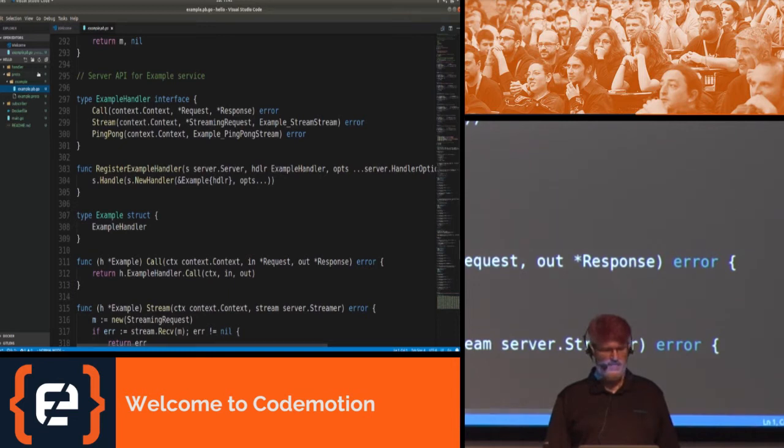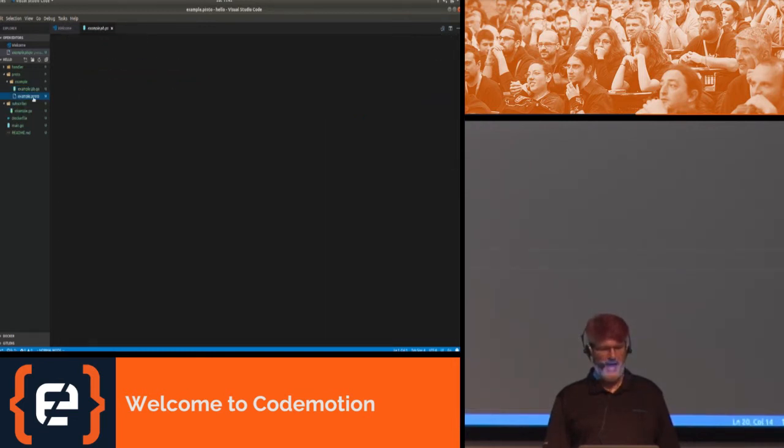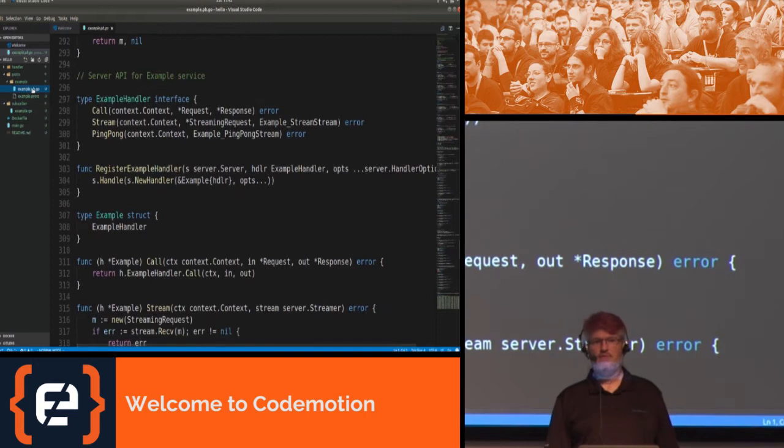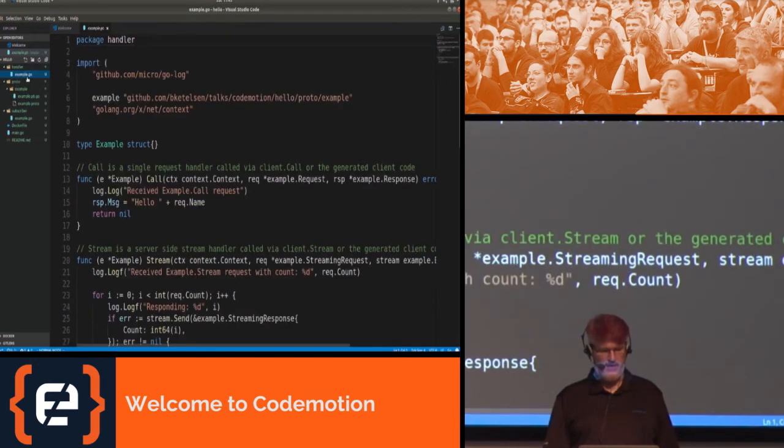So once we've defined our protocol buffers and then compiled the protocol buffers into Go code, all we have left to do is implement handlers. So let's go into the handler package and take a look at the code that's generated here. We have a struct called example, and that's just the type that implements the interface for the example service.